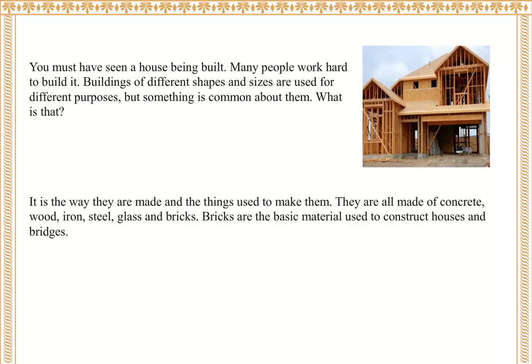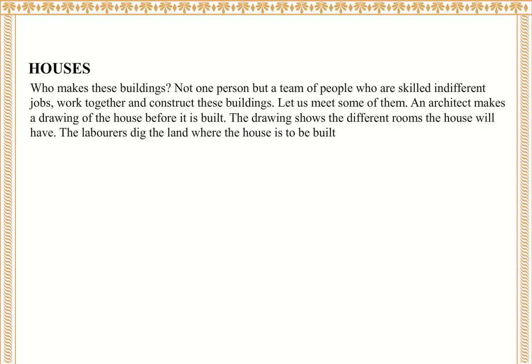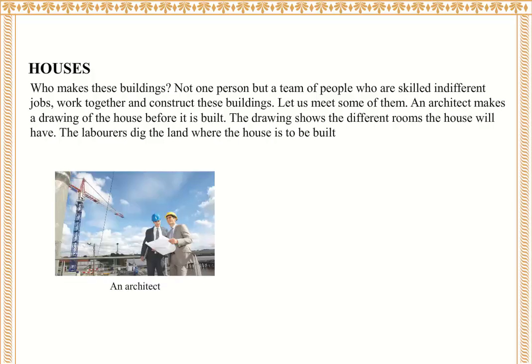They are all made of concrete, wood, iron, steel, glass, and bricks. Bricks are the basic material used to construct houses and bridges. Houses. Who makes these buildings? Not one person, but a team of people who are skilled in different jobs work together and construct these buildings. Let us meet some of them.